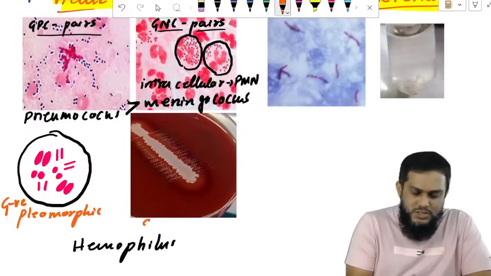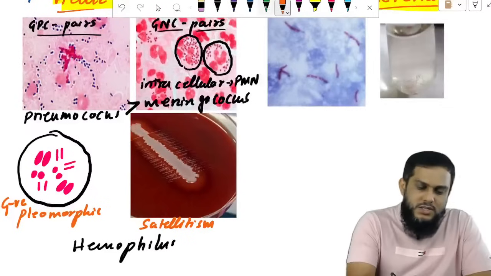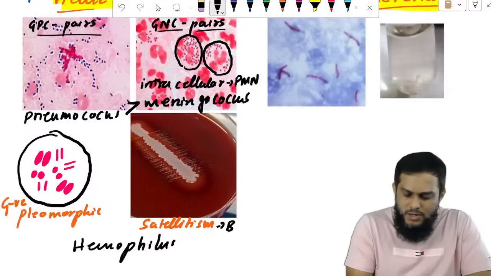And in the second picture, what you see is satellitism. The satellitism is seen on blood agar.